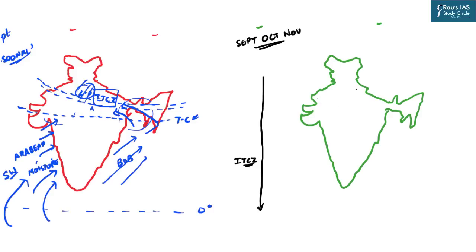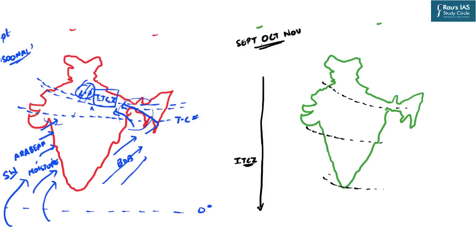So this shift again is very gradual. For example, in the month of September, this ITCZ is somewhat in this particular region. When it comes to October, this is somewhat in this region. Then in November, it is somewhat in this region. So there is a gradual shift from north to south.